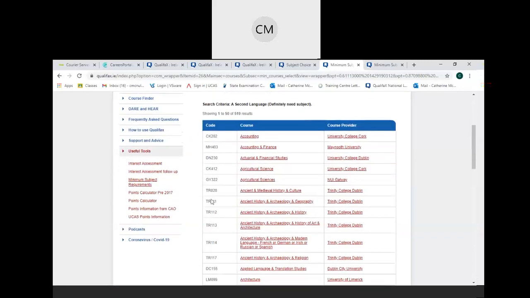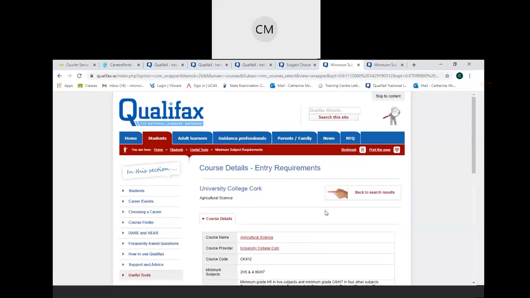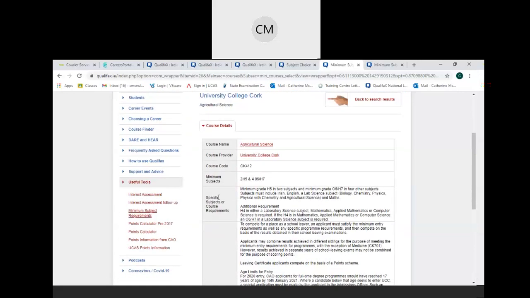So say you were interested in agricultural science at University College Cork, go to specific subject or course requirement. So I need a minimum grade H5 in 2 subjects and a minimum grade O6 or H7 in 4 other subjects. That's a total of 6 because they count your best 6.